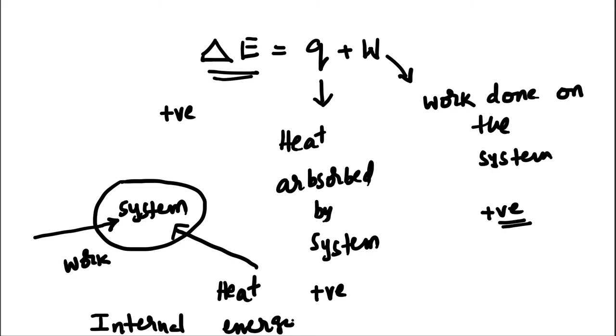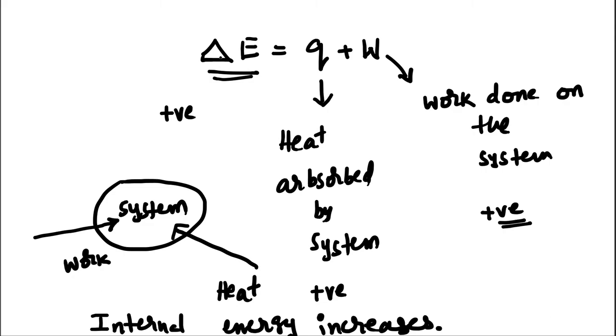So this is how they are related. But it's not always the same, heat going into the system and work done on the system. Sometimes heat goes out of the system and work is done by the system. Therefore, to know about this first law of thermodynamics, we must have a sign convention.